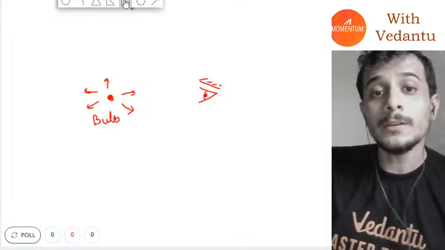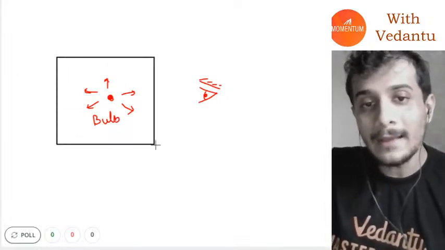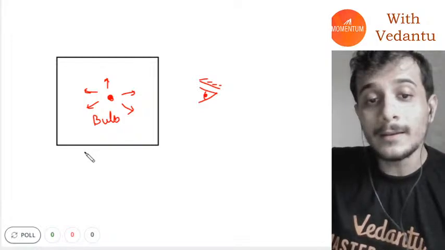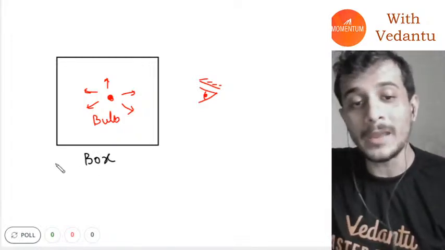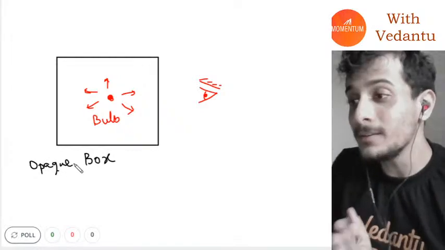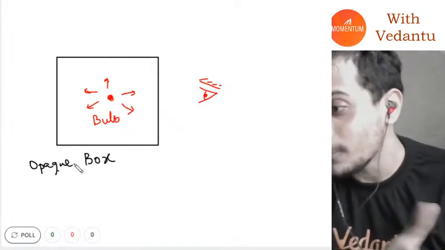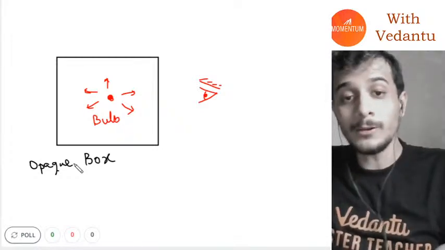But now what I do is I take a box, and I put this bulb inside a box. I pack it inside a completely opaque box. Will I still be able to see this bulb? Yes or no? We cannot see this bulb now.